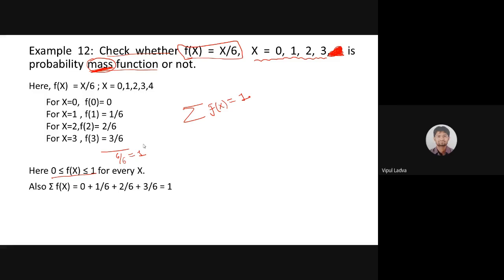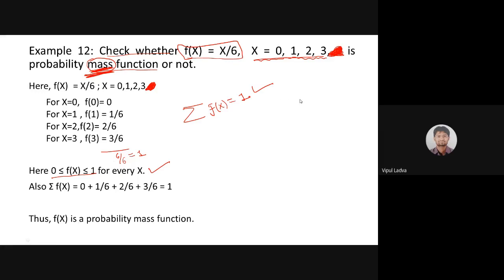So we can say that this is, wait, one more typo is there. Yes, I cannot use 4 over there. 4 is not there in the question. So this function is satisfying both the first as well as the second condition. So we can say that this function will be labeled as a probability function, but we are dealing with a discrete random variable, so this probability function will be known as a probability mass function. So f of x is a probability mass function in this case.